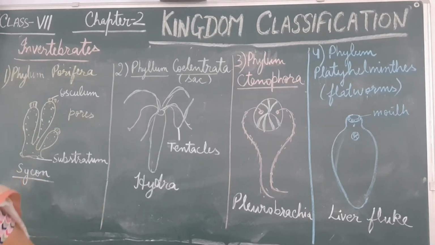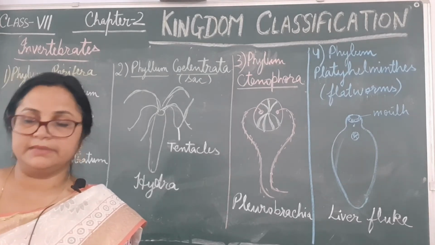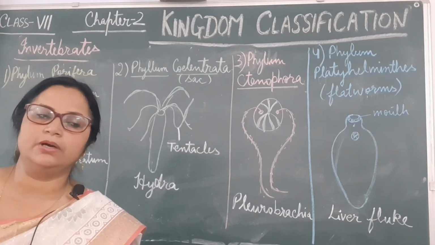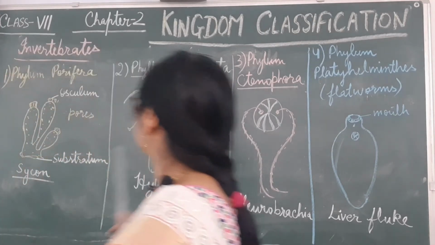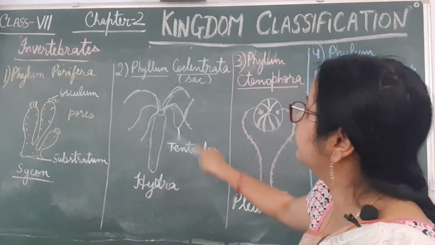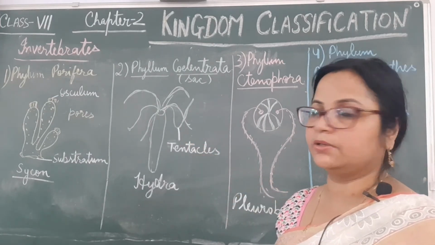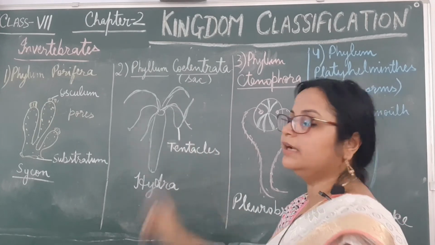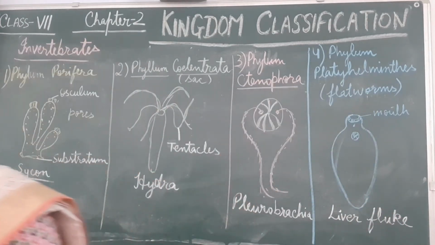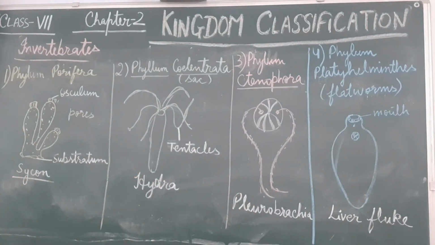Some are present in fresh water also. Marine means present in salty water or sea water. Throughout the body a continuous cavity is present, called the coelenteron. That's why it comes under the sac-like or bag-like body.